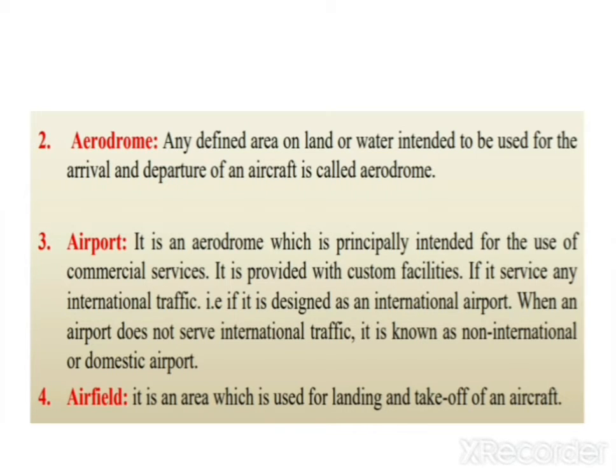And airport is a commercial area, and airfield is an area which is not commercial, but there some markings and some runway will be there. Facilities will be there only for the purpose of flight and for helping the pilot: some markings, signals or runway. That is nothing but airfield. So these are the differences between aerodrome, airport and airfield.